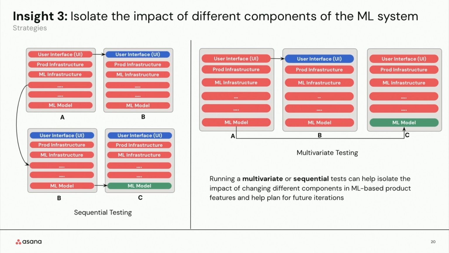Instead of running sequential tests, you can also run multivariate tests, which is essentially just longer versions of A/B tests. But pairwise analysis in multivariate tests can also help you achieve the same goal, which is to isolate the impact of different components and understand it.